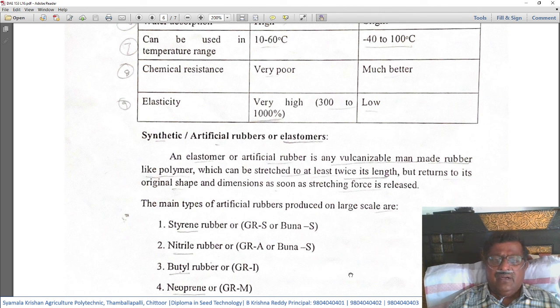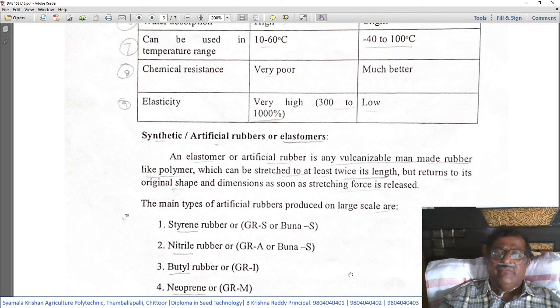That means if the rubber has a length of 10 centimeters in its rest position, when stretched it should at least become 20 centimeters, but return to its original shape and dimension as soon as the stretching force is released. These are very critical words to remember when we want to answer a question on elastomers or artificial rubbers.